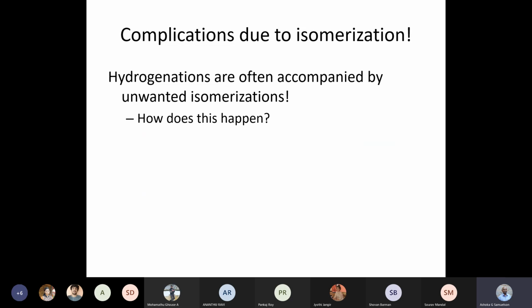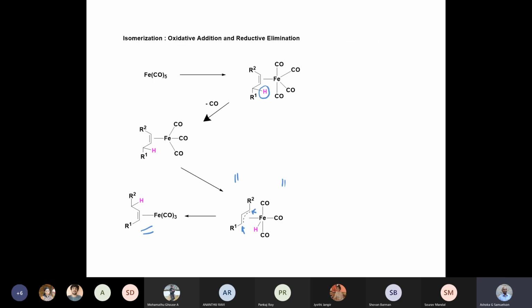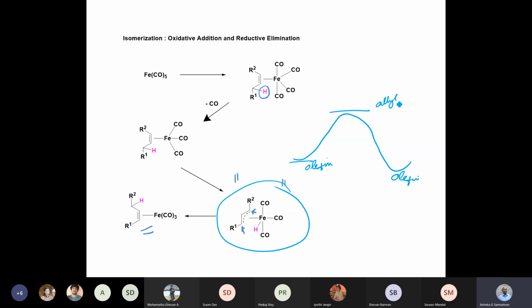Unwanted isomerizations can happen because of two different possibilities. One is when you have the possibility for beta hydride elimination, the formation of an allylic complex, an allyl hydride, and then re-addition of the hydrogen. This doesn't have to be a stable entity. This can be up on the hill, and the two olefin complexes can be here, and this can be the allyl hydride complex.